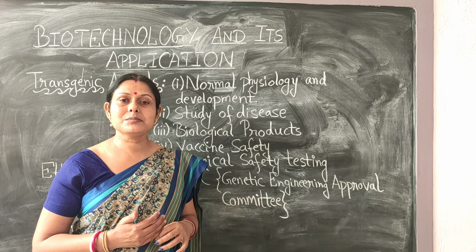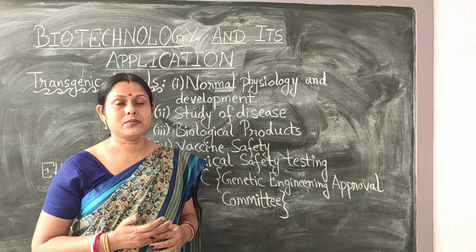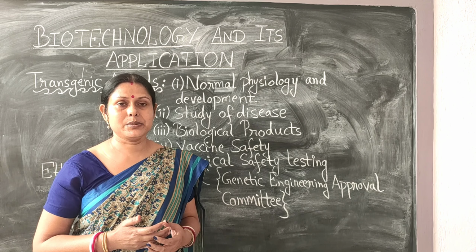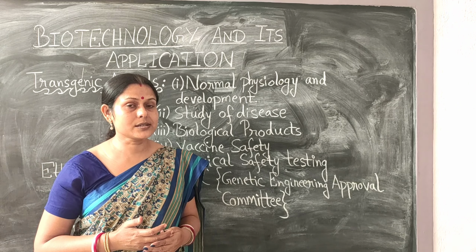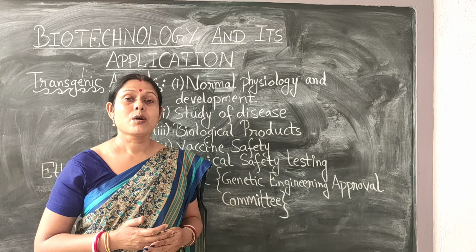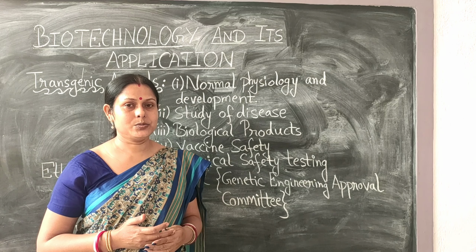So transgenic animals in this case are also very helpful for mankind in finding out the vaccine, because a vaccine is not tested directly on human beings. It is first tested upon animals like mice, guinea pigs or rabbits, then on monkeys, and finally on human beings.